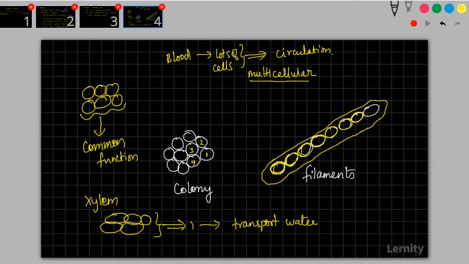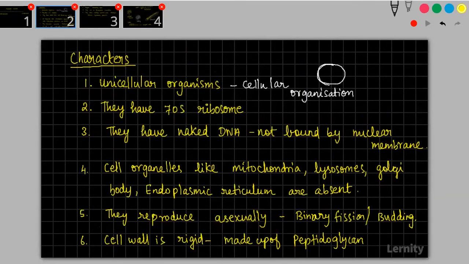Tissues are there so that they perform common functions. But whenever I say that an organism is unicellular and has a cellular organization, they are independent entities. That is what I want you to understand. Okay.